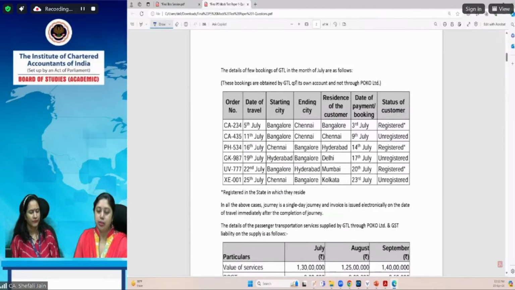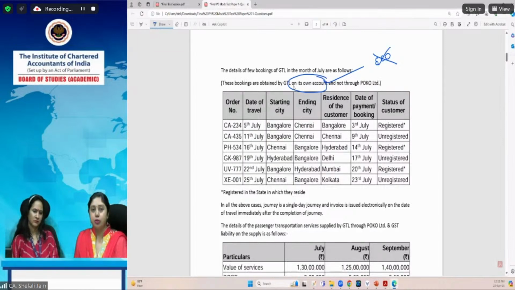Next information is the details of few bookings of GTL in the month of July are as follows. Now, these bookings are provided by GTL on its own account. And this is an important information which you should keep in mind. So here ECO is not involved. It is not a compulsion that he should provide services only through an ECO. He has taken help of an ECO for providing services, but he can provide services on its own. So that is the case here, that these are the 6 orders which he got on his own, and he had provided these services. So the information of these services or bookings has been provided to you.